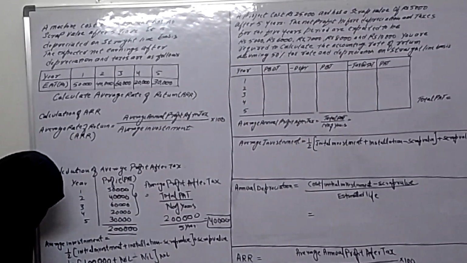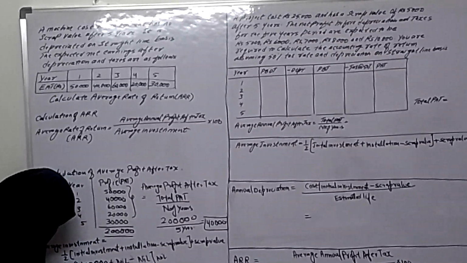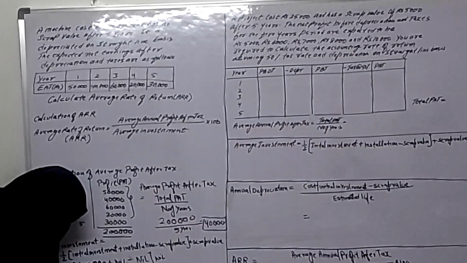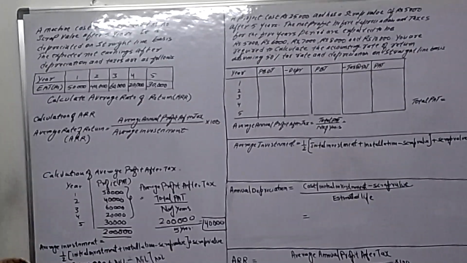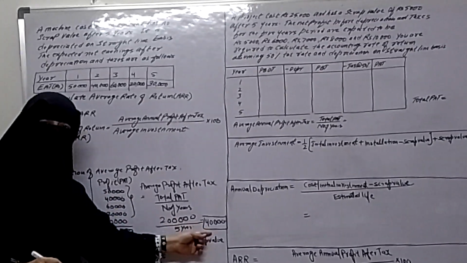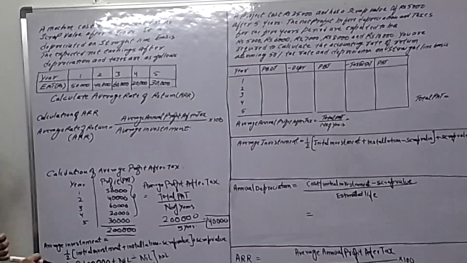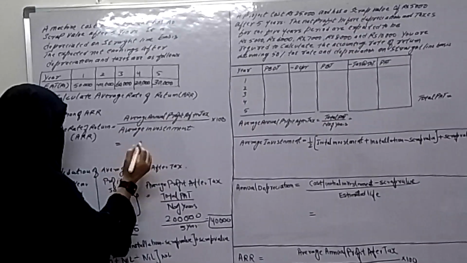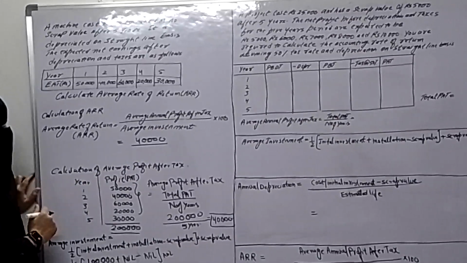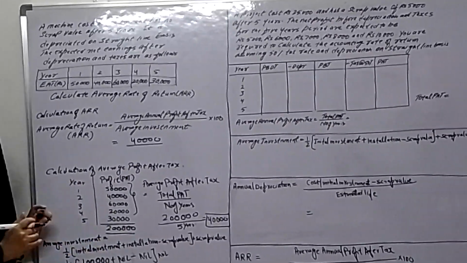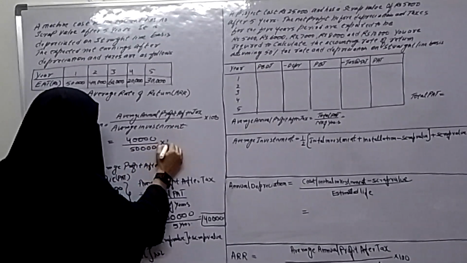Now, half of 1 lakh will be 50,000. So this 50,000 is our average investment. So we have the average annual profit after tax, 40,000, and we have the average investment also. Average annual profit after tax is 40,000 and average investment is 50,000.